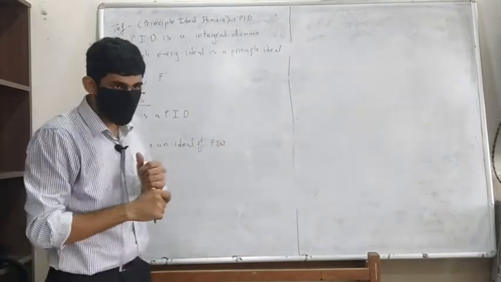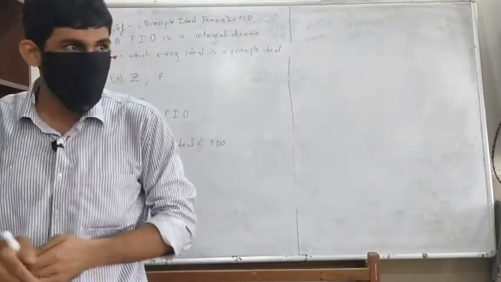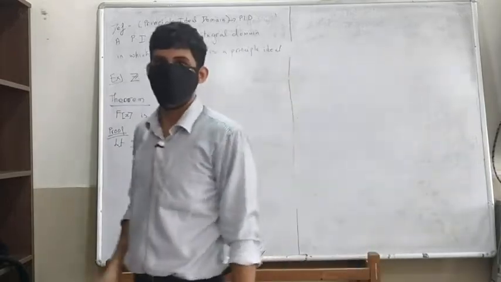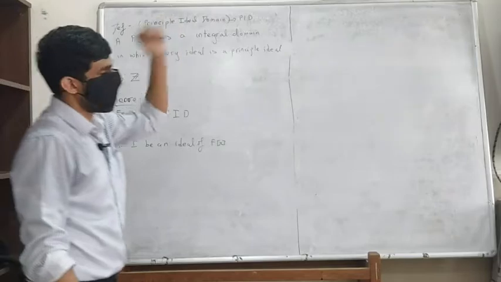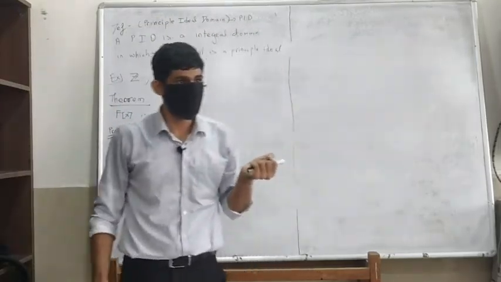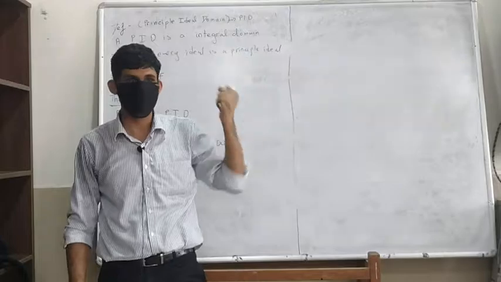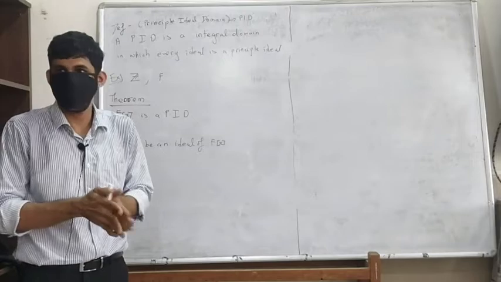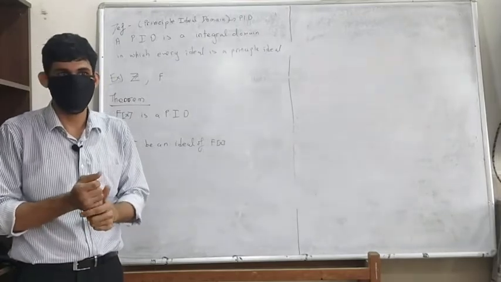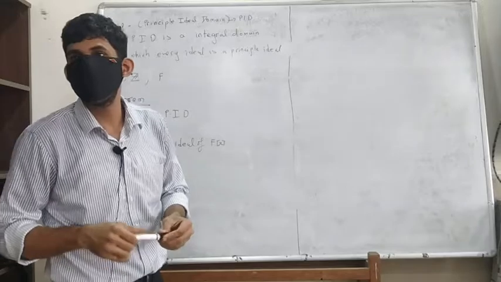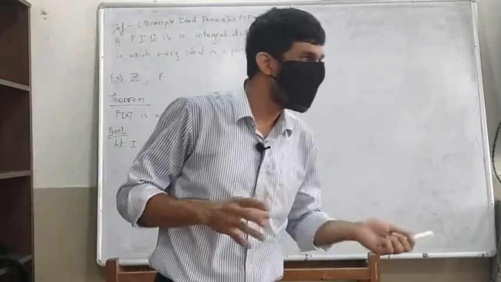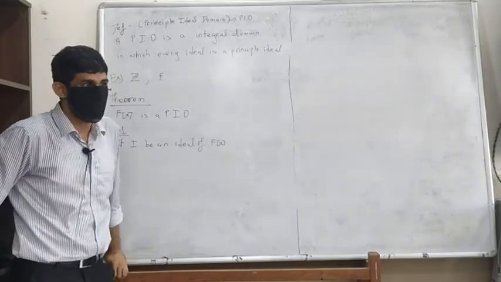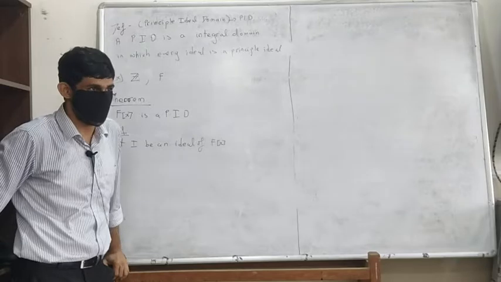Now to show that it is a PID, I need to get a generator for this I. Can anyone think of a candidate to be a generator for I? You saw in Z what we did. In Z, we took the least positive integer. That's not possible here, but any ideas? Generator for I? What's a good candidate?